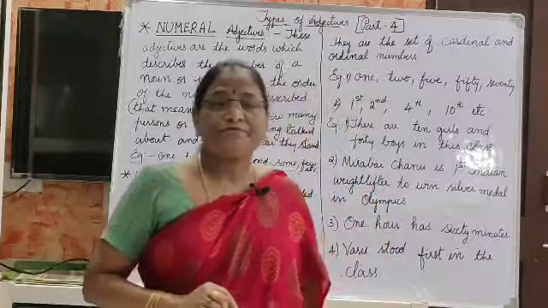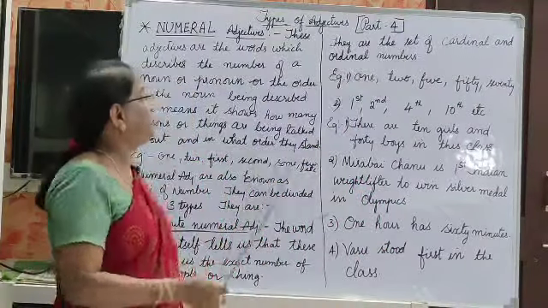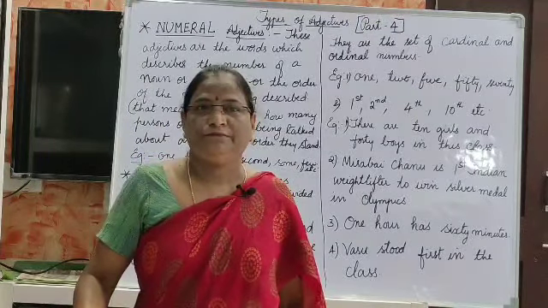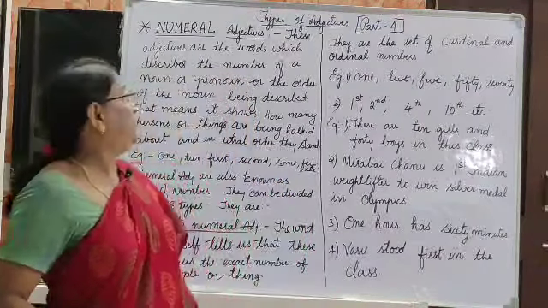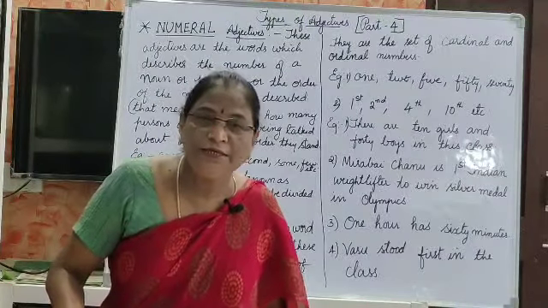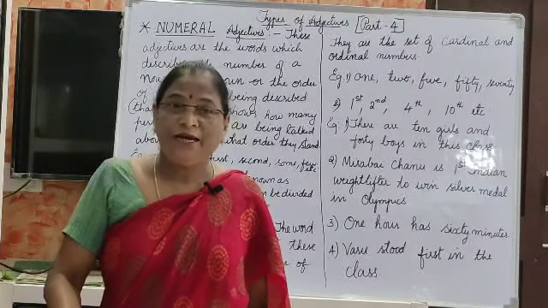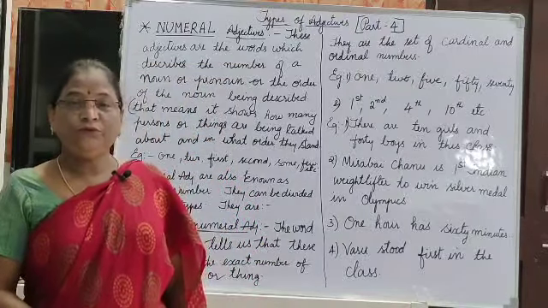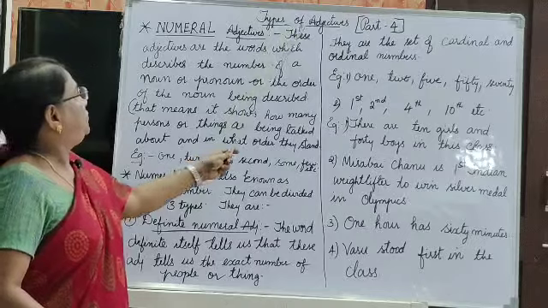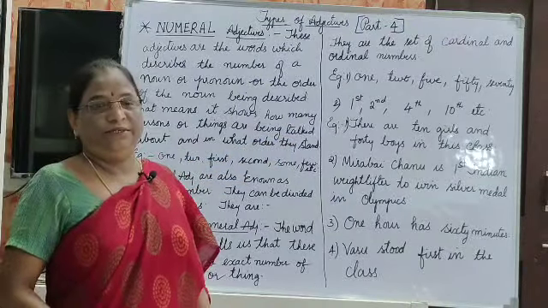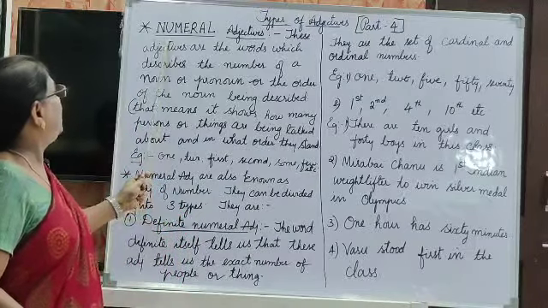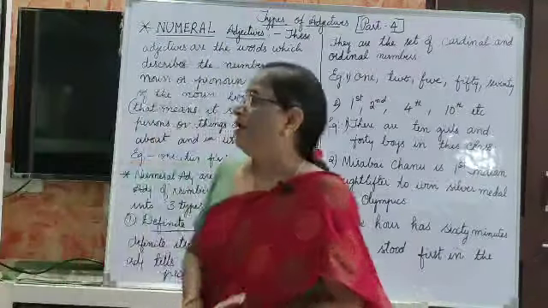Numeral adjectives are also divided into three parts: definite numerals, indefinite numerals, and also the distributive numeral adjective. Now let us see types of adjective, part 4. Let us start part 4. Today we are in part 4, numeral adjectives.